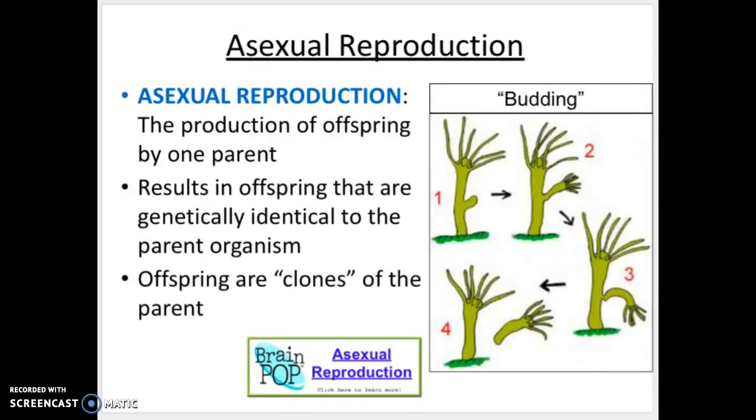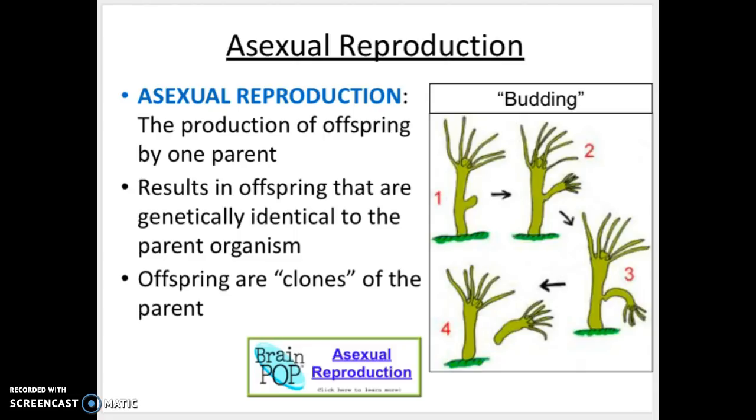Asexual reproduction is the production of offspring by one parent. So there's only one parent involved. It results in offspring that are genetically identical to the parent organisms. The offspring are almost like clones of the parent.